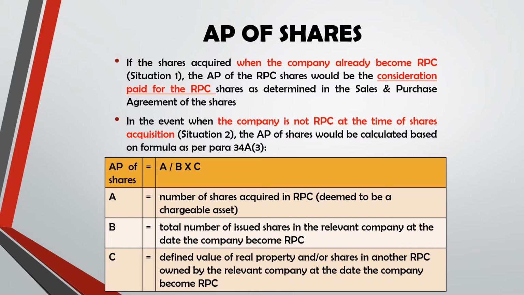when the company is based on the existing shareholding. While B is, let's say after certain period, there is actually an increase or decrease in shareholdings. So you must know what is the current total number of issued shares in the relevant company until the date the company become RPC. And C is the defined value of real property and all shares in another RPC.